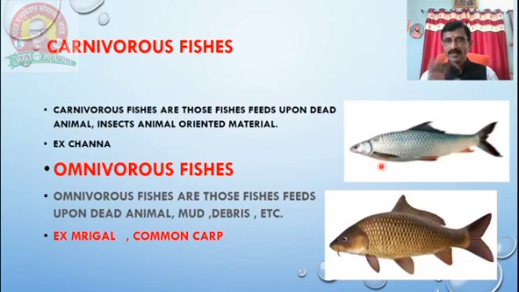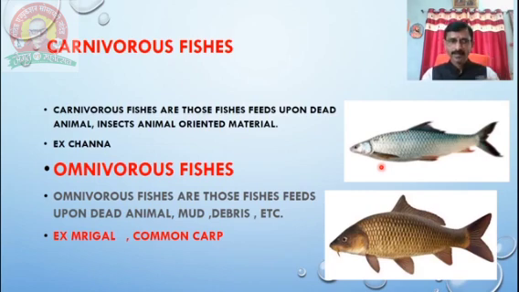Next one is the carnivorous species. Which type? Carnivorous species are those species that feed upon dead animals, insects, and animal-oriented material which are present in water. It is called the carnivorous species. Example, the Channa fish. One of the best examples is the Channa fish, which is carnivorous in habit.